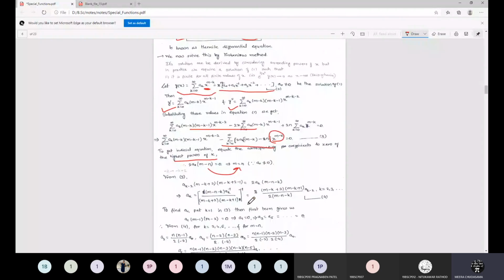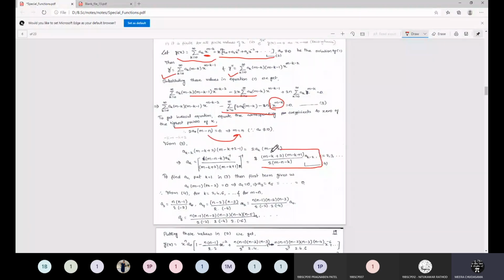And from this equation, I get this recurrence relation, that ak is equal to ak minus 2 into this factor. So they differ by ak minus 2. We have to again assume the value of a1. For a1, if you consider k is equal to 1 in equation 3, then you will get this corresponding equation, and hence a1 is equal to 0. Once a1 is equal to 0, all odd suffix coefficients will be 0. And for k is equal to 2, 4, 6 and so on, for m is equal to n, they will have this particular form.